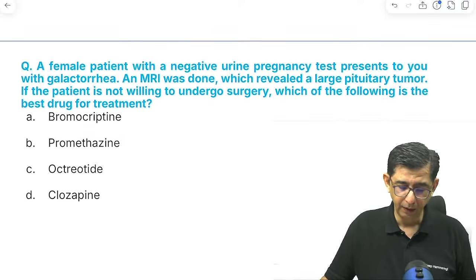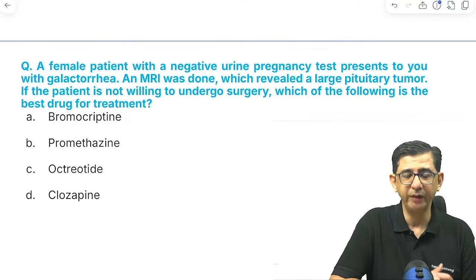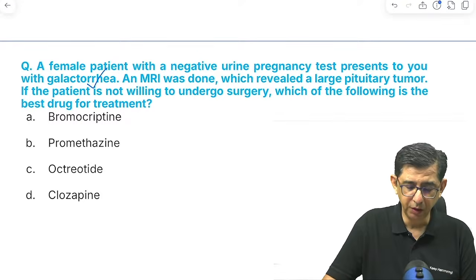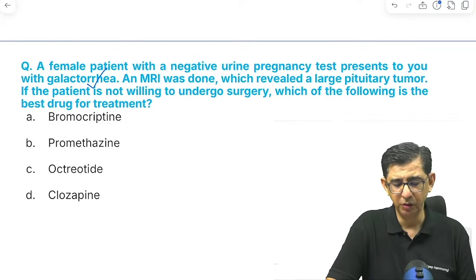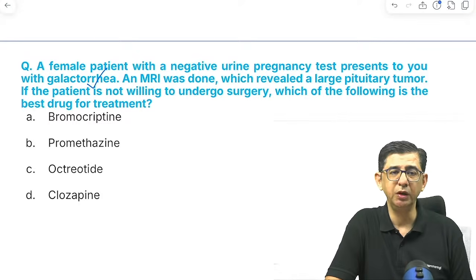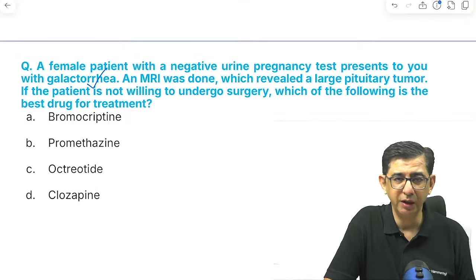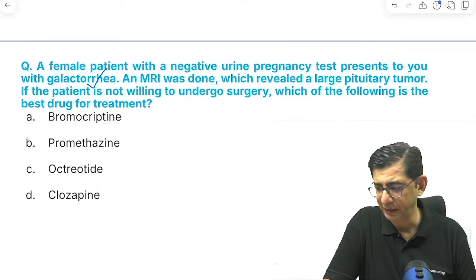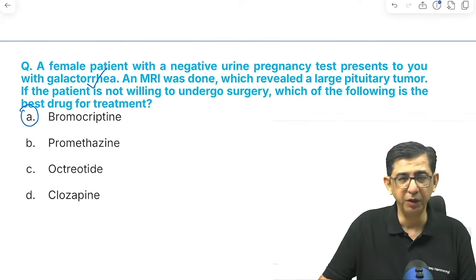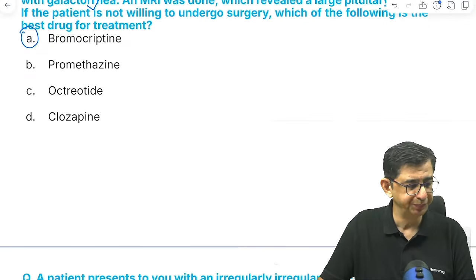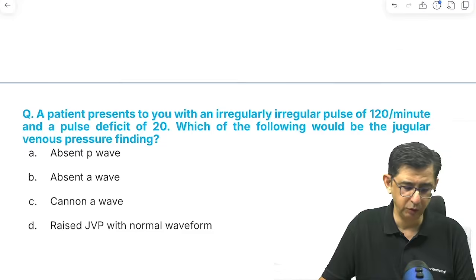Okay, a lady came with a negative urine pregnancy test with galactorrhea, and then there's a large pituitary tumor. The patient is not willing to undergo surgery, so what medicine would be given in this patient for management? Here there is no competition between bromocriptine and cabergoline, but it is simple: bromocriptine would be given for management. Yeah, to replenish glutathione. You have a good point.